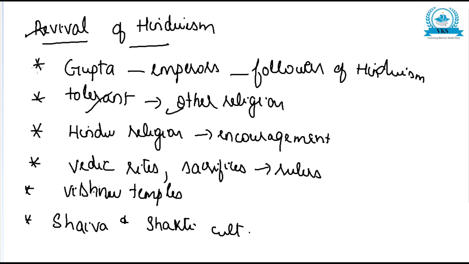The Gupta emperors were followers of Hinduism, but they were very tolerant towards other religions like Jainism and Buddhism. The Hindu religion received great encouragement during this time, and the rulers performed Vedic rites and sacrifices. Many Vishnu temples were constructed during this period. The Shaiva and Shakti cults were also popular during the time of the Guptas.